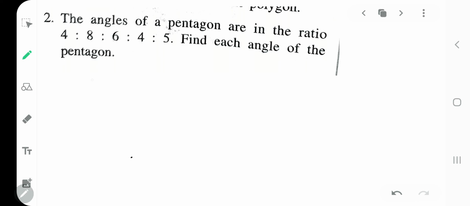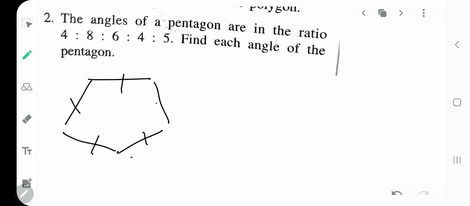Next you have the angle of pentagon. So I'll draw a regular pentagon, 1, 2, 3, 4, 5, and the angles of pentagon are in ratio. So always remember, to convert your ratio into number you have to always put an x with the number, with the ratio. So it will be 4x, 8x, 6x, 4x and 5x.